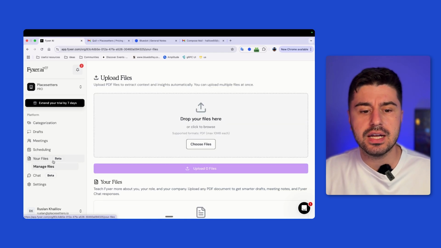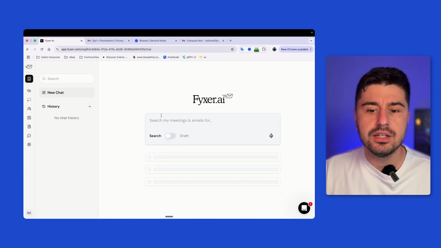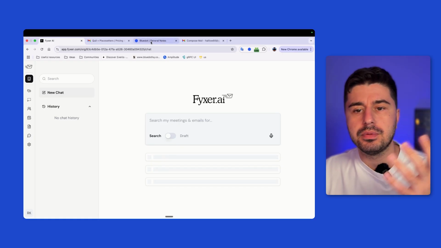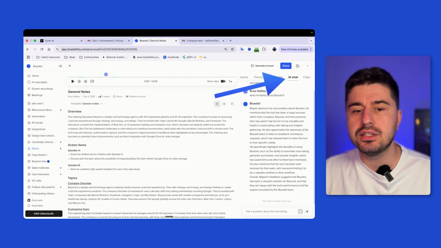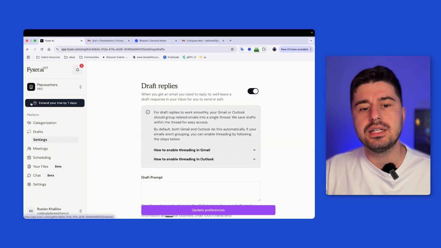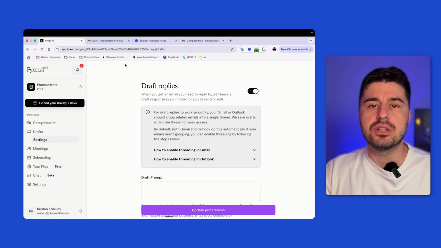They have some features like your files and chat, where you can chat with your meeting, but there's nothing new in that because, for example, Blue Dot also has AI chat, and you can even AI chat with multiple meetings. So I would say the biggest value is in this email creation product.